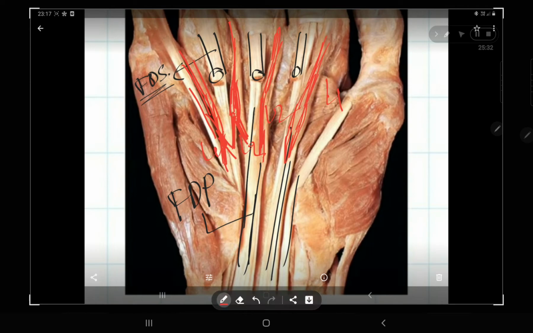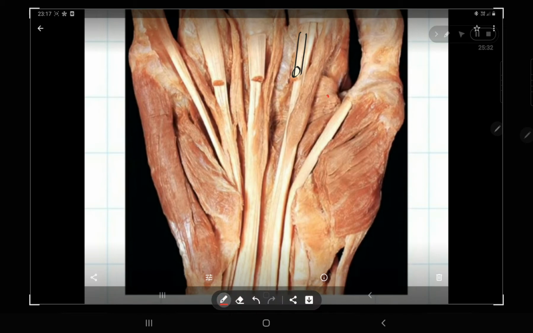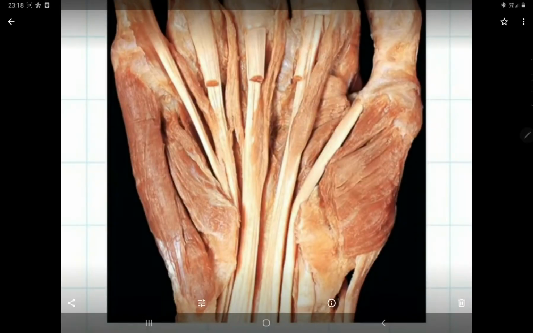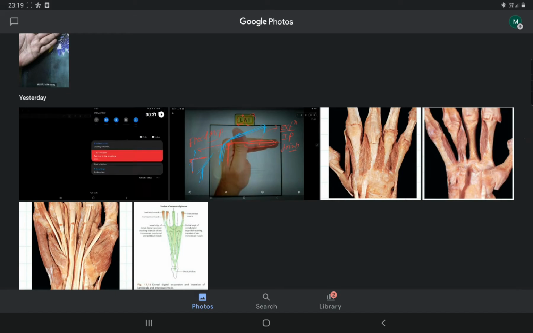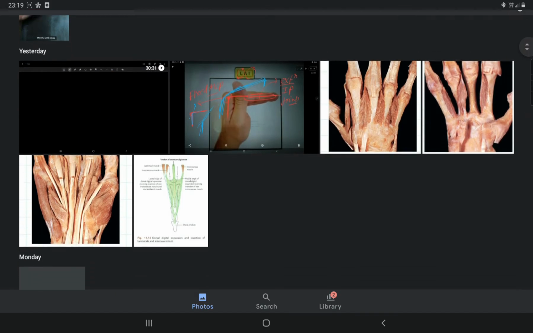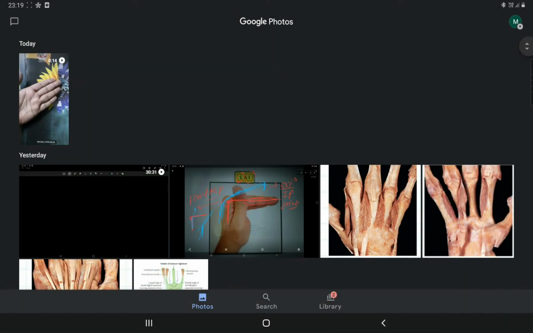I already told you about lumbricals in the previous video. You can see the previous one. You can see the pinnation here: bipinnate, unipinnate. These all are lumbricals. But today our topic is not lumbricals. Our topic today is this. I already told you the primary actions of your dorsal interossei and palmar interossei.